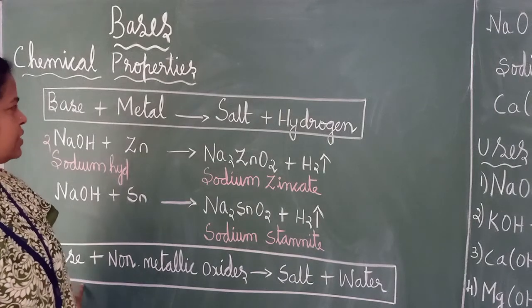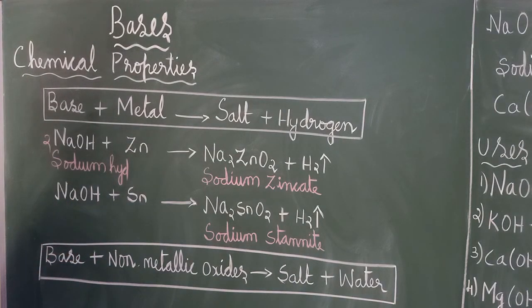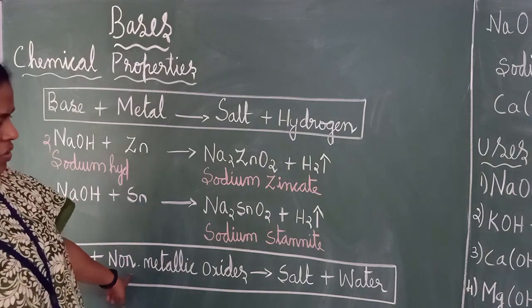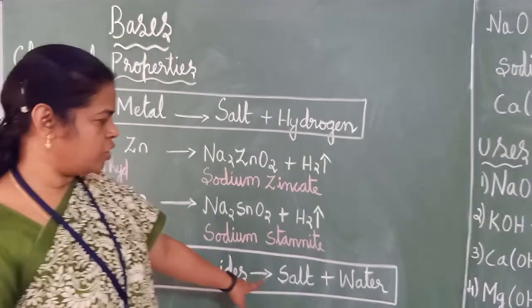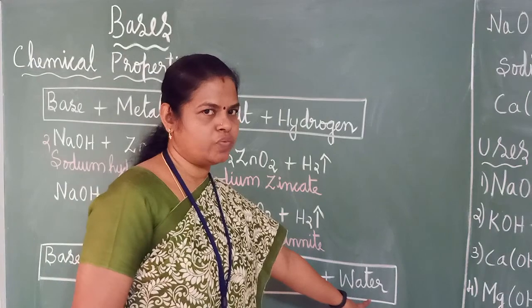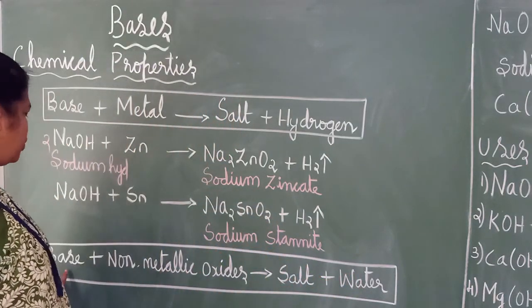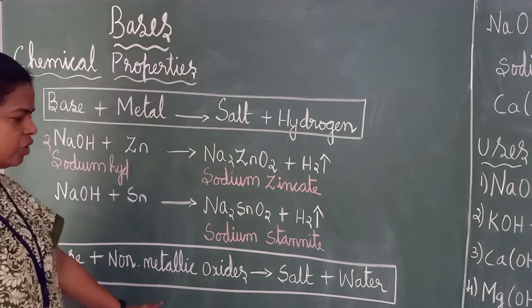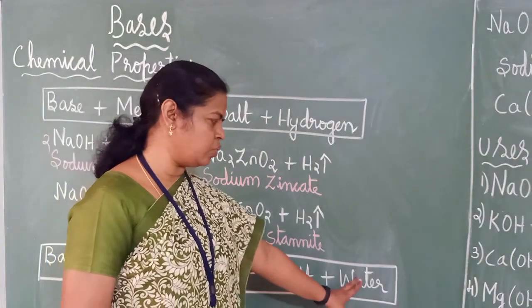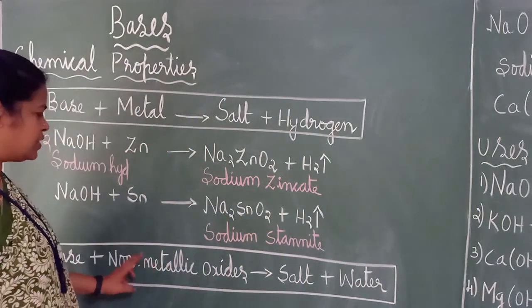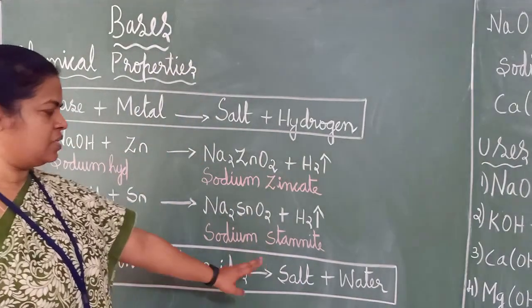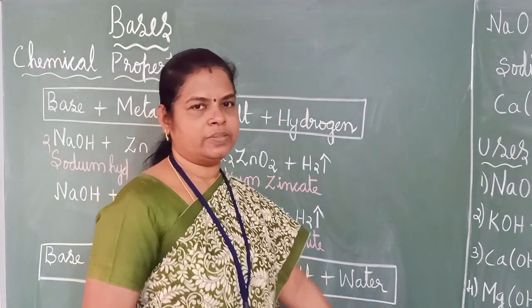The second characteristic feature, the second property we are going to study is base plus non-metallic oxide gives salt plus water. In acid also we have studied the same thing, right? Acid plus metallic oxides gives salt plus water. Here base plus non-metallic oxides gives salt plus water.